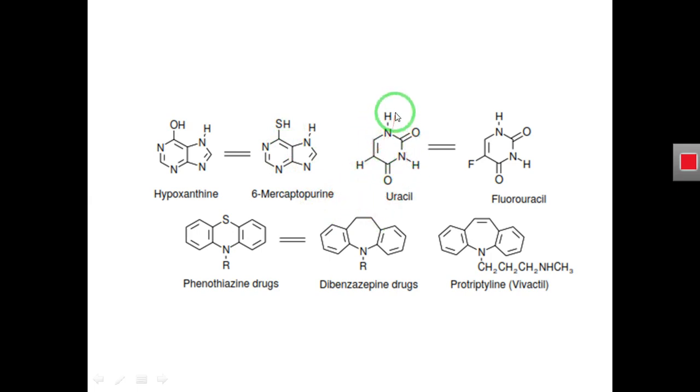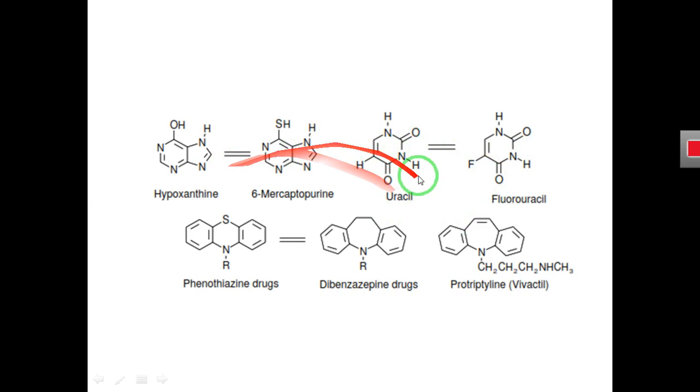And if we replace the hydrogen atom at the 5 position of uracil with a fluorine atom, we get an anti-tumor drug, fluorouracil. So in both these examples, we have the synthesis of 6-mercaptopurine from its parent compound hypoxanthine, and the synthesis of fluorouracil analog from its parent compound uracil.